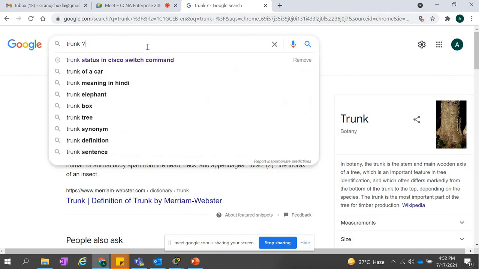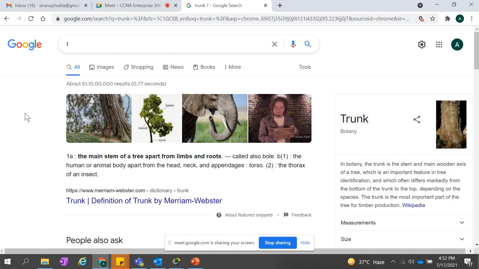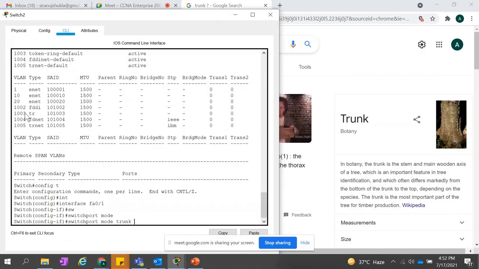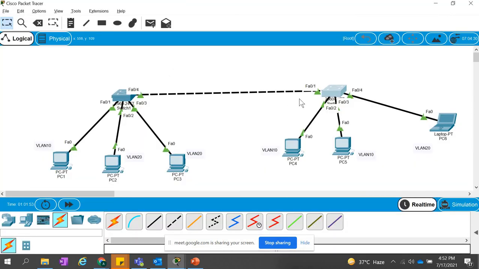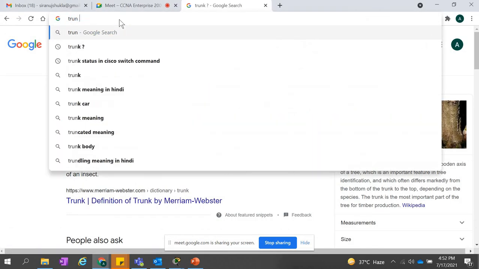So that is the definition of trunk. And normally in our Cisco modes, if you go to the terminology, access means only one VLAN is allowed, and in trunks there are multiple VLANs. You can just check trunk in networking as well.